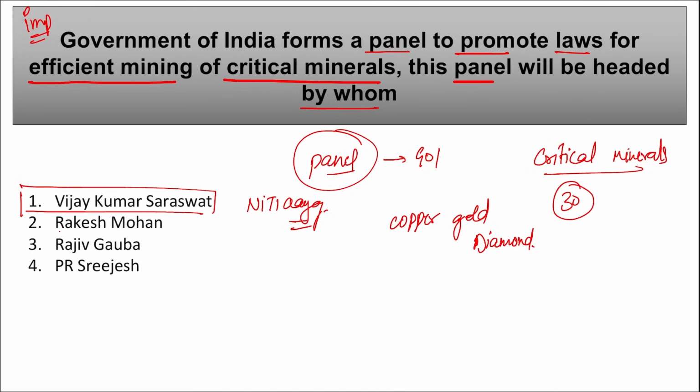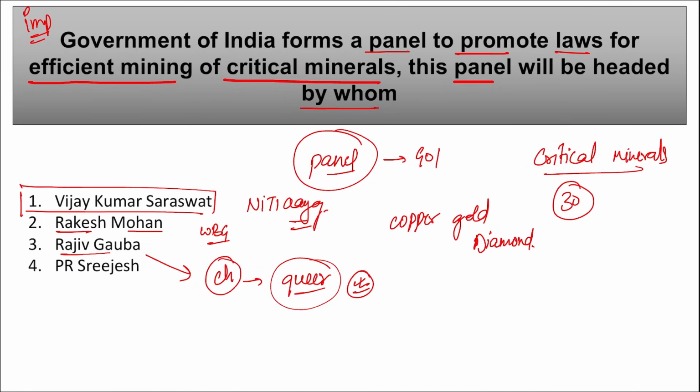Further, if we talk about Rakesh Mohan, he is on the World Bank Group's economic advisory panel. I repeat, he is on the economic advisory panel of the World Bank Group. If we talk about Rajiv Gauba, he has been appointed as the chairman of the committee that was set up to promote the rights of queer people. That means he will be on the committee. He is the chairman of that committee that will be working towards the queer community, so that they are not discriminated against, there is no violence against them, and their rights are also met.